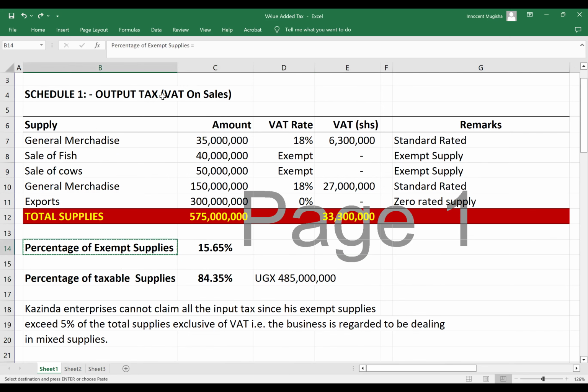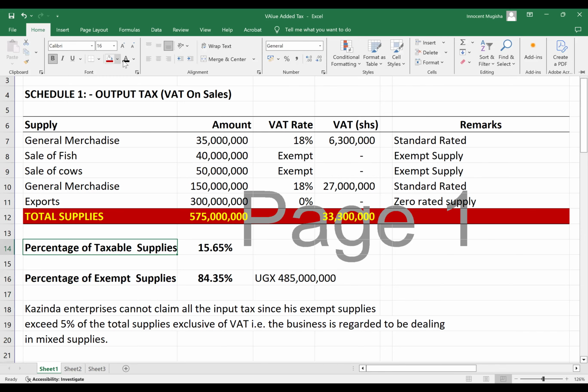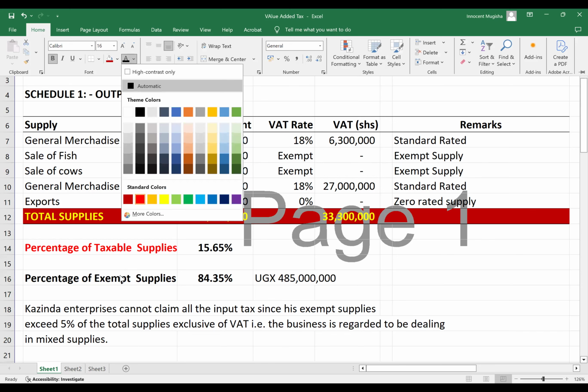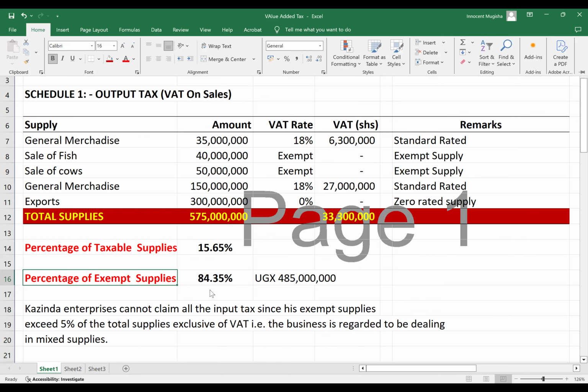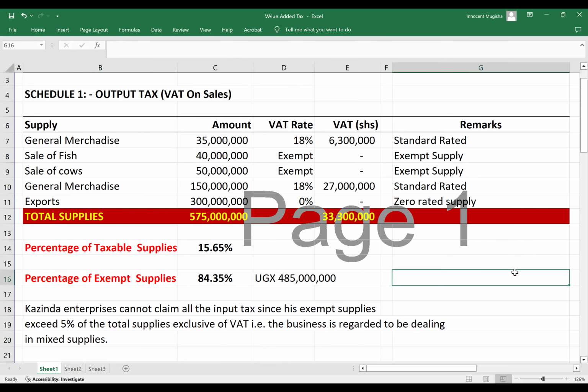Let me say percentage of taxable. Percentage of exempt. I want you to pay much attention here. You may not find this one in your office. When you're filing those returns at your tax agency, you may not find this. You're going to find it here.